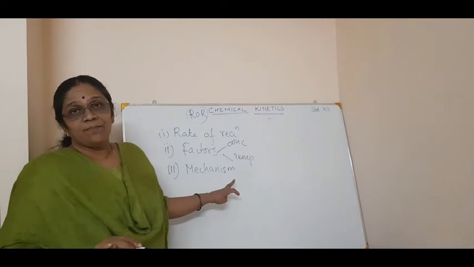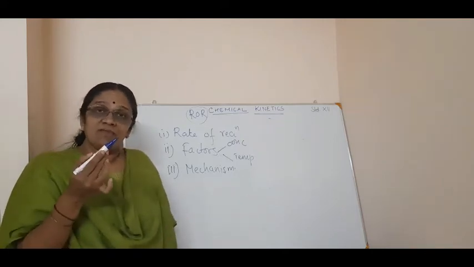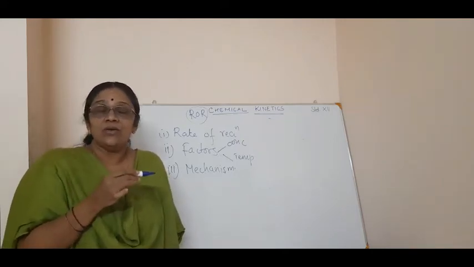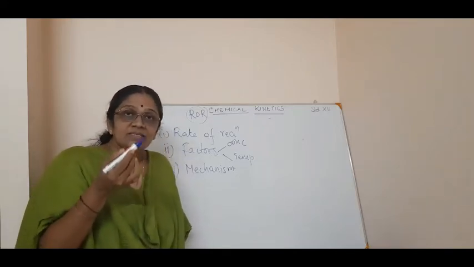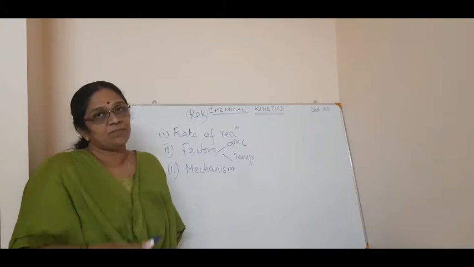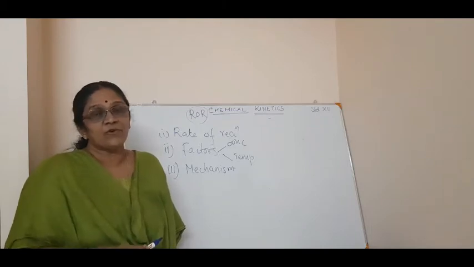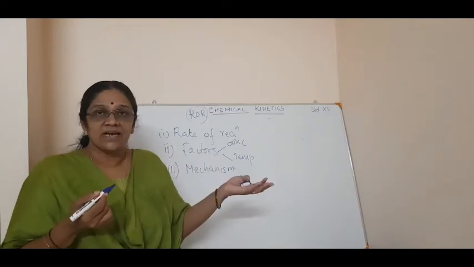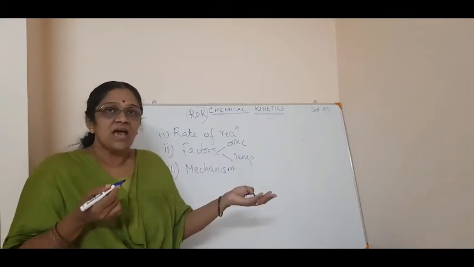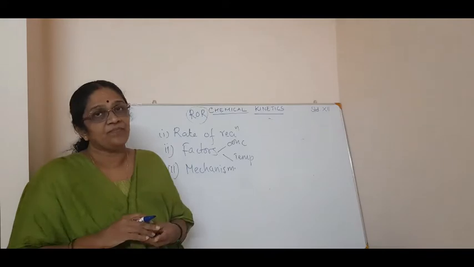What is mechanism? By seeing a well-balanced chemical equation, you cannot predict whether the reaction is carried out in a single step or more than one step. What I mean is, reactions can be classified as a single step reaction, or simple reaction, as well as a complex reaction.